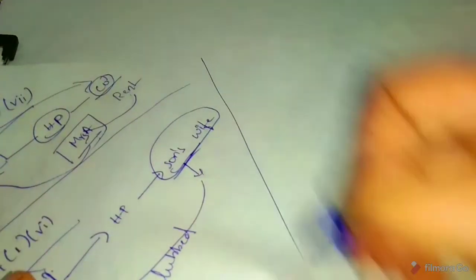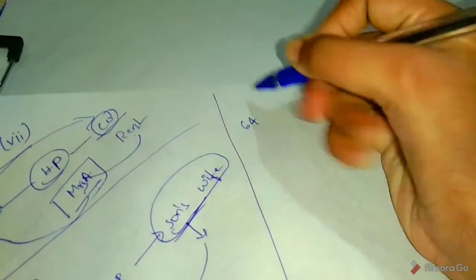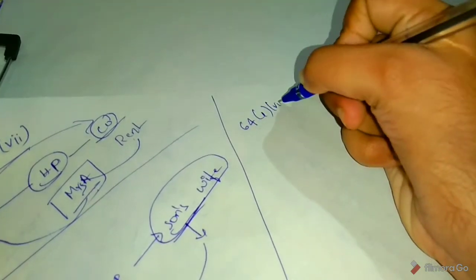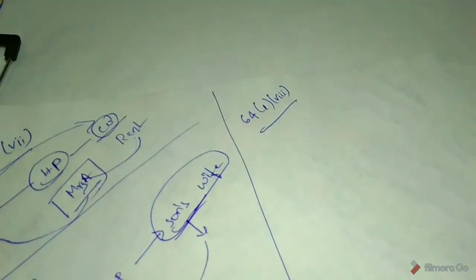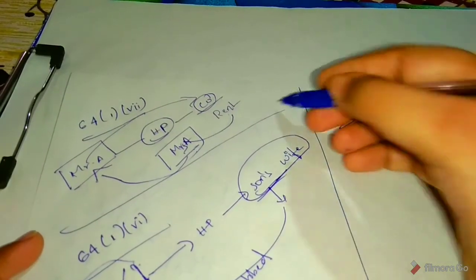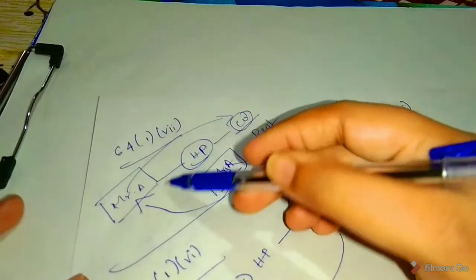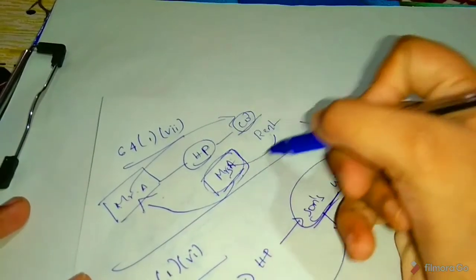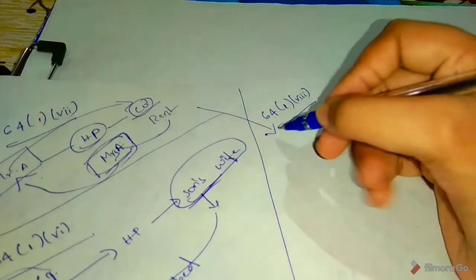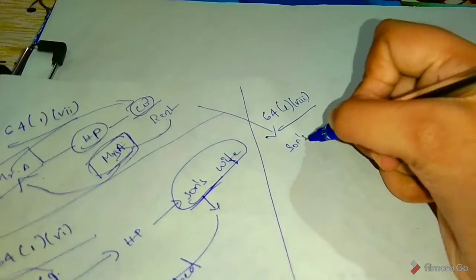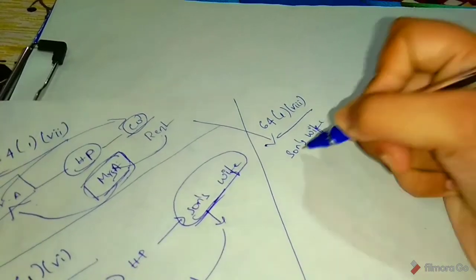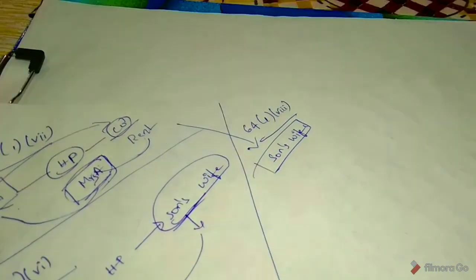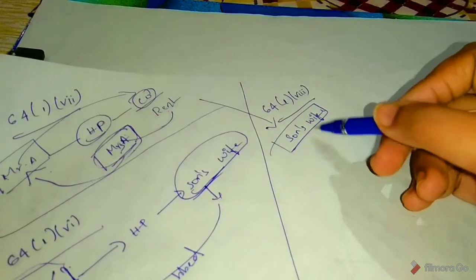And next section, 64(1)(8). In this section, compare these two. Here Mrs. A is receiving the rent. Here the son's wife is receiving the benefit.